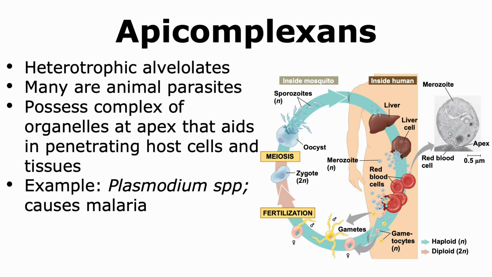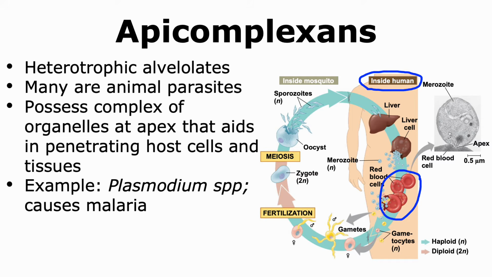The Plasmodium species is able to live in two hosts, a mosquito and a human. Let us look at the life cycle of a Plasmodium species. Usually they are present in mosquitoes, and when the mosquito bites a human, the Plasmodium is able to get transmitted into the human body. Now, inside the human, the Plasmodium is able to first go to the liver where it infects the liver cells. It is able to undergo multiple fission in the liver cells, giving rise to many different Plasmodium cells. These are able to enter our blood supply and infect the red blood cells.